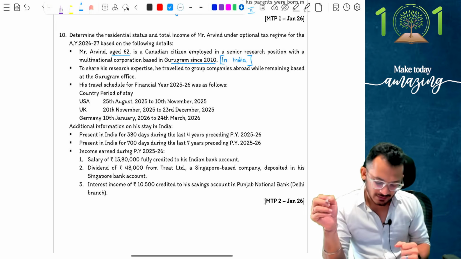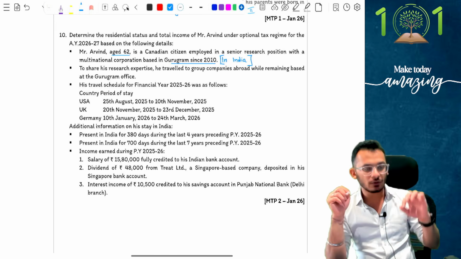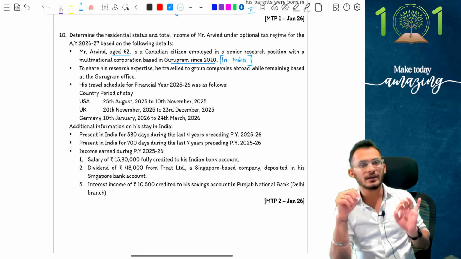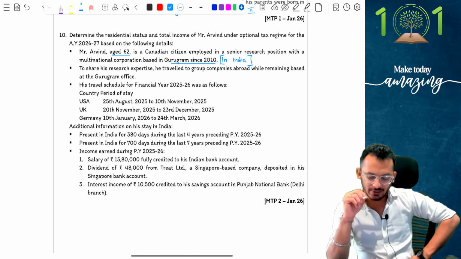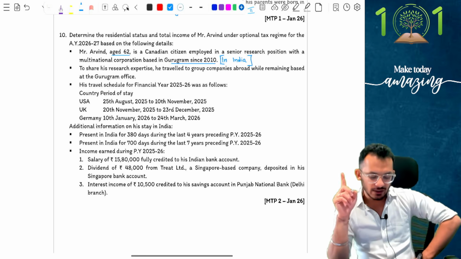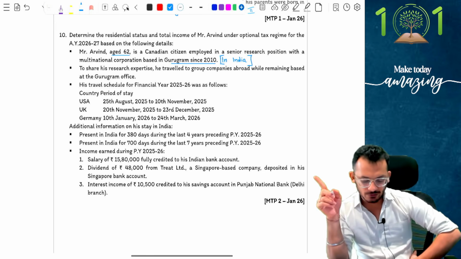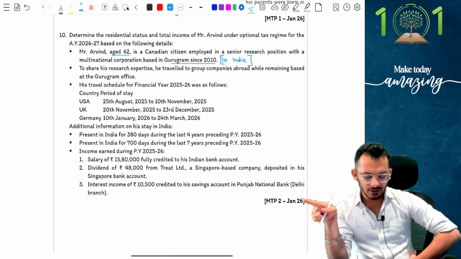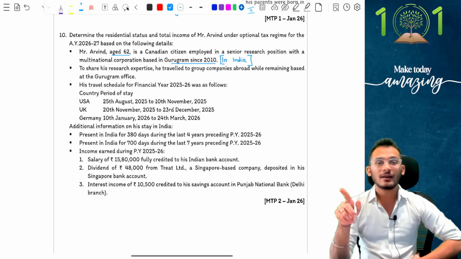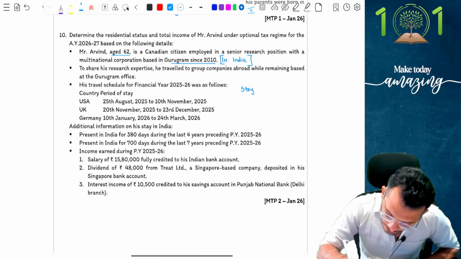To share his research expertise, he travels to group companies abroad while remaining based out of group companies in India, which means he is always part of the Indian company, but he only travels to foreign countries. His travel schedule for the financial year 25-26 has been confirmed as follows. During the current year, his stay in USA was 25th August to November, UK was 28th November to 23rd December, and Germany was 10th January to 24th March, which means I need to first calculate his stay in India. So let's first check my stay in India.